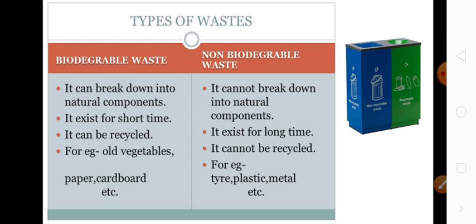In biodegradable, for example, vegetables, paper, cardboard, all the organic type of waste, they are biodegradable and they can be decomposed. Non-biodegradable like glass, tire, plastic, metal, cans, etc. These are non-biodegradable.